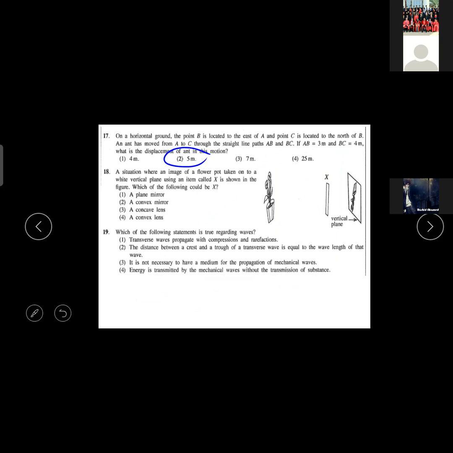Then the next one, a situation where an image of a flower was taken onto a white vertical plane using an item called X. Item should be a lens, as shown in the figure. Which of the following could be X? So if it has to be X and it is on the opposite side, okay, mirrors can't help, no? Mirrors will only reflect. So you can't refract with a mirror. If you want to get the image on a plane, it should be a real image.